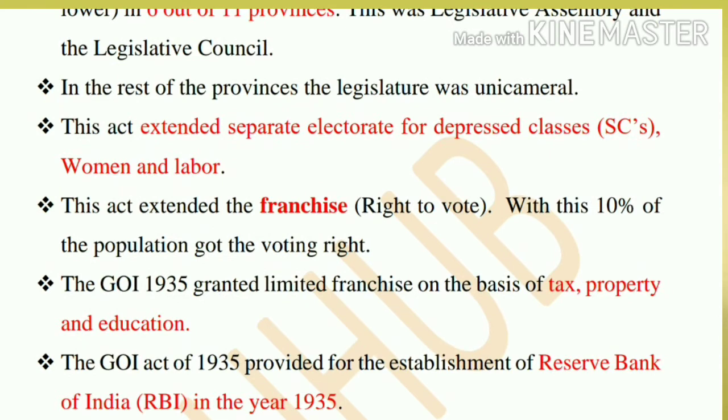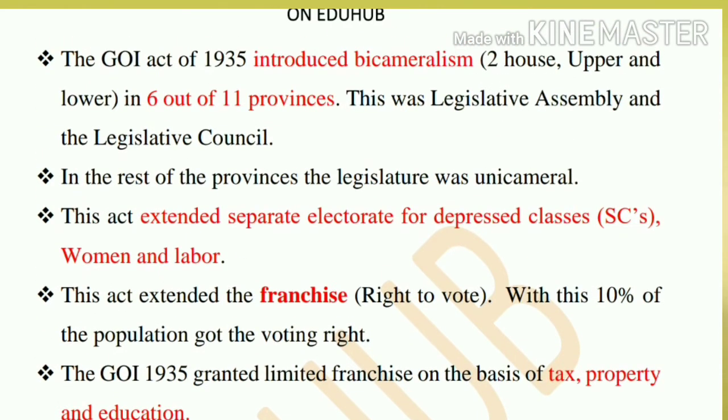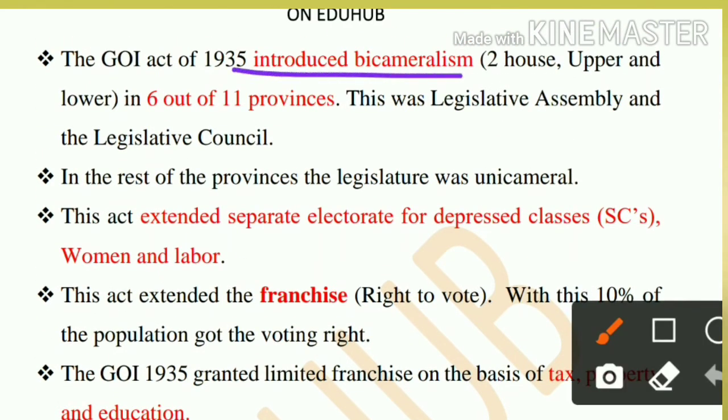The Government of India Act introduces bicameralism. Just see, bicameralism means two houses, upper house and lower house, at provinces. In the 1919 Act, it was established at the center, but in the 1935 Act it was established at provinces. So out of 11, 6 provinces adopted this.